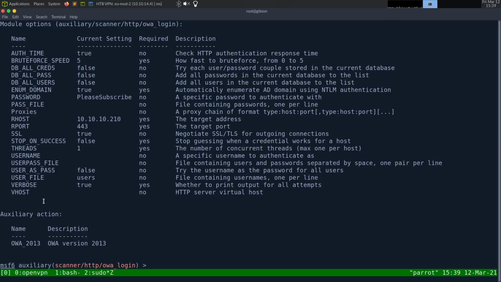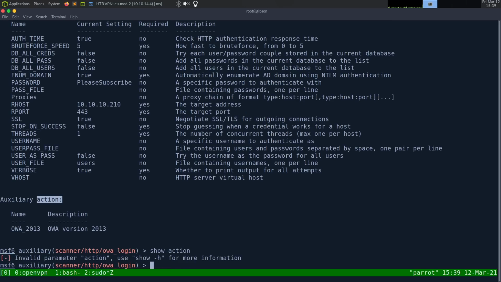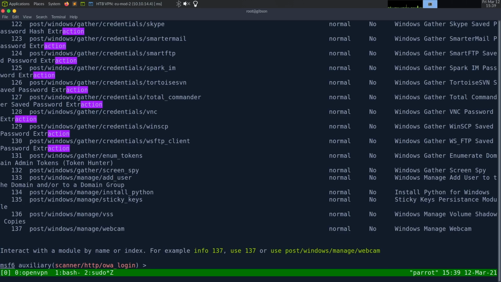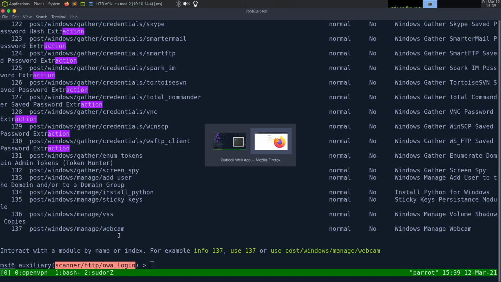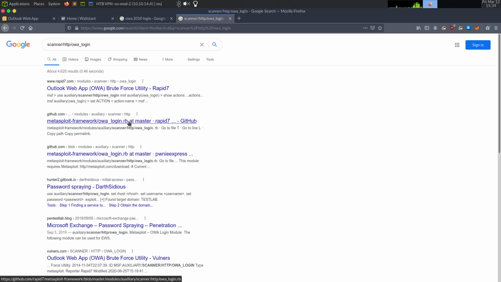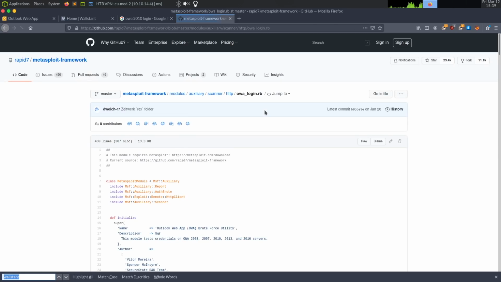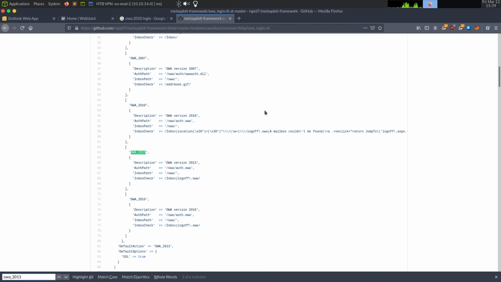And we got this auxiliary action. Maybe I can do show action, search action. It's probably not going to be it. I don't know how to list all the actions, actually. How I found this is I grab this module, go to the source code of it, Metasploit, here we go. And then I search OWA 2013, and I can see all of these. So inbox check is right here.